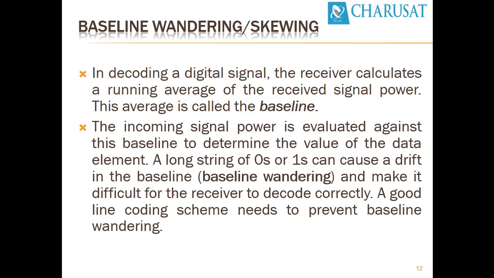As I already discussed, the incoming signal power is evaluated against the baseline to determine the value of the data element. Long strings of zeros and ones can cause a drift in the baseline, or baseline wandering, or baseline skewing, and make it difficult for the receiver to decode correctly. A good line encoding scheme needs to prevent baseline wandering.